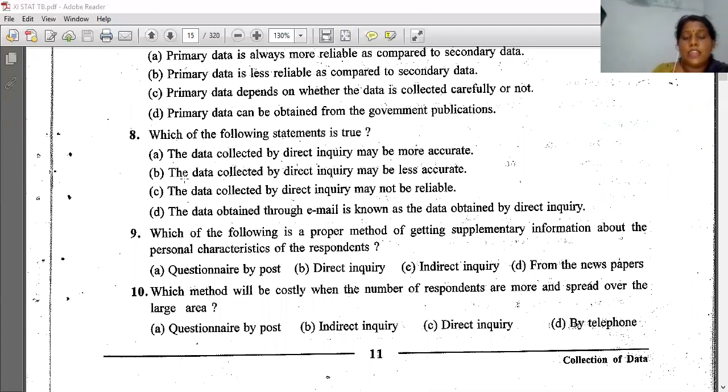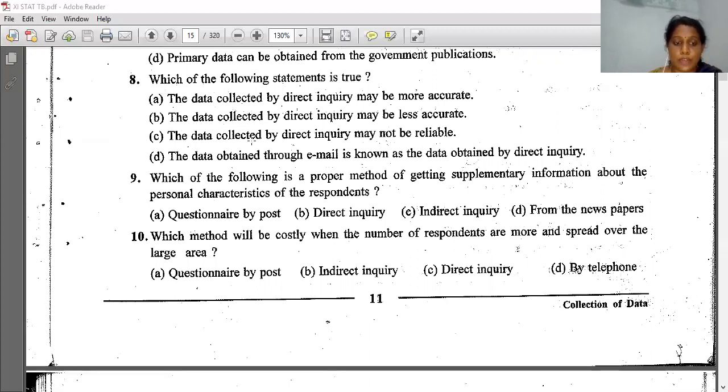Each and everything I am discussing, from that material only I am asking the question in the exam also. If I have not said otherwise, like I just now told you about the summary, I am asking from the summary, so you have to read the summary questions also.